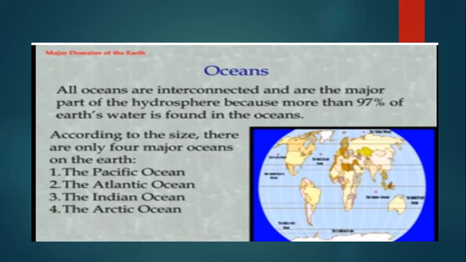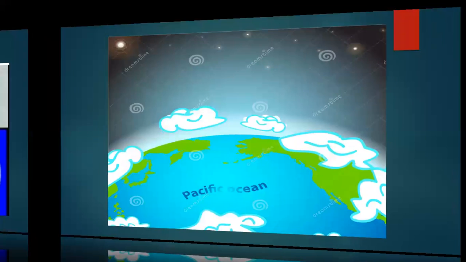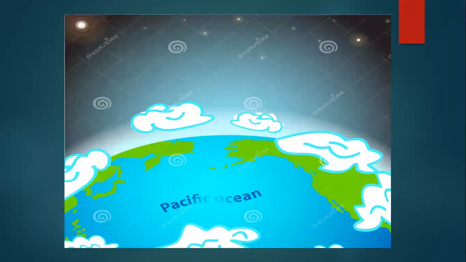Is that clear? Now, let us study in detail about the Pacific Ocean. Students, Pacific Ocean is the largest and the deepest ocean of the world, and it covers an area larger than the combined area of all the continents. Also, Mariana Trench is the deepest part of the earth and it lies under the Pacific Ocean.